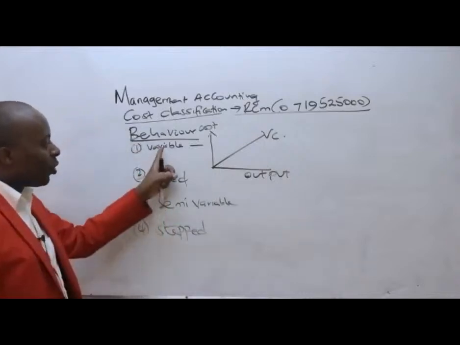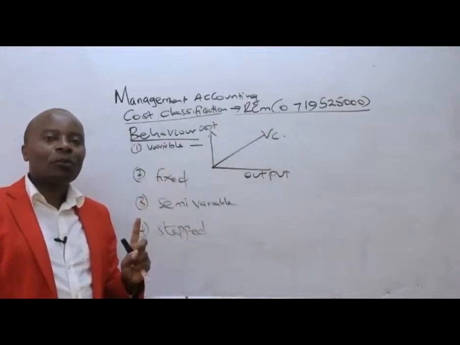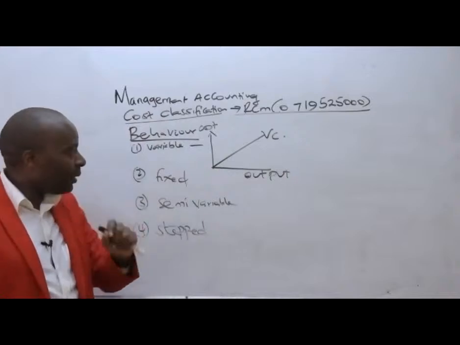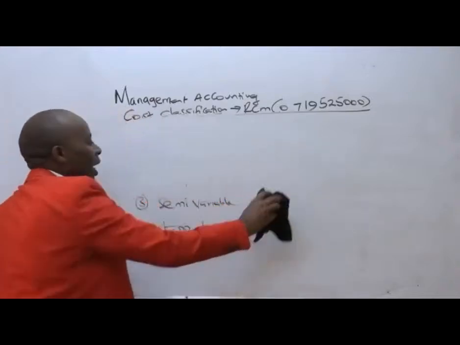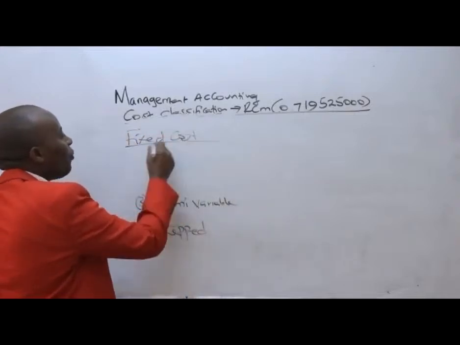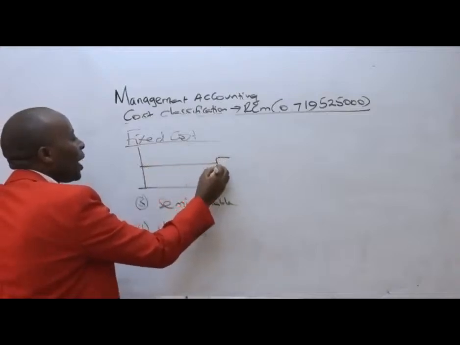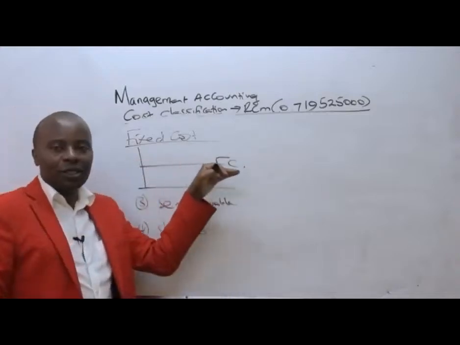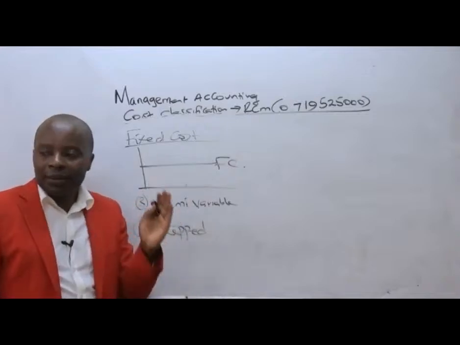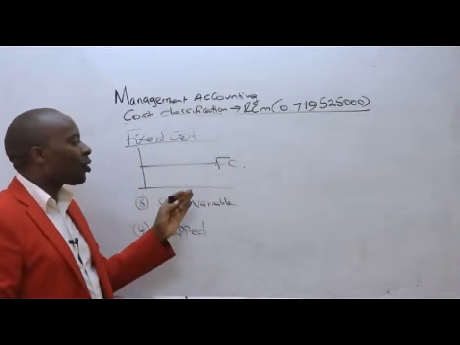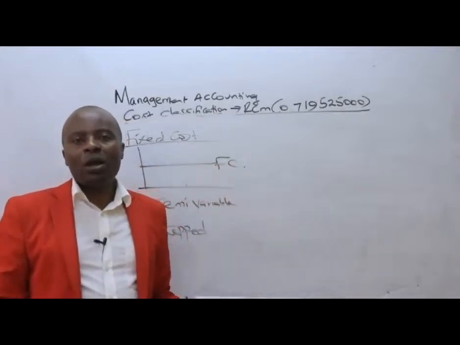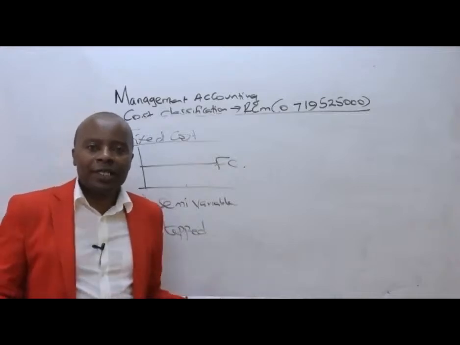Good examples of variable costs include raw materials, like timber. The more tables I produce, the more timber I want, so timber cost becomes a variable cost. From there, we have the fixed cost. As the name suggests, they behave in a funny way. Fixed cost is always constant, regardless of the output. It doesn't matter how many units you produce, fixed cost will always remain the same. For example, rent. It doesn't matter how many students we put in this room, rent will always be fixed.